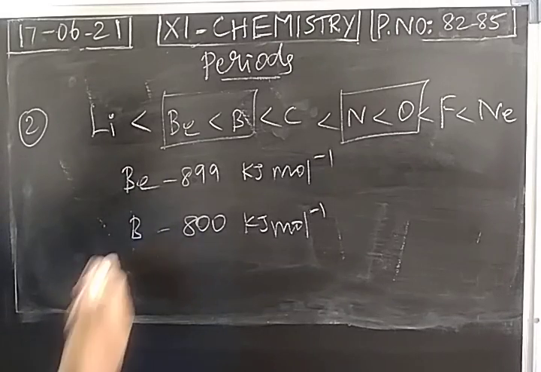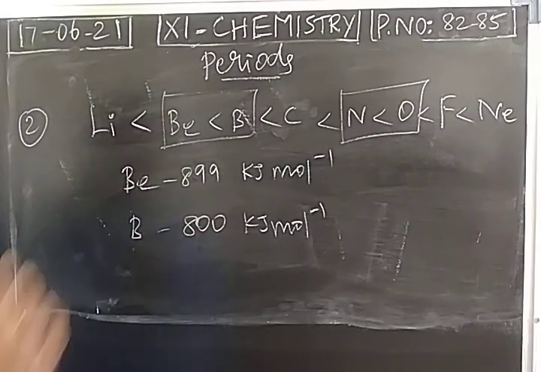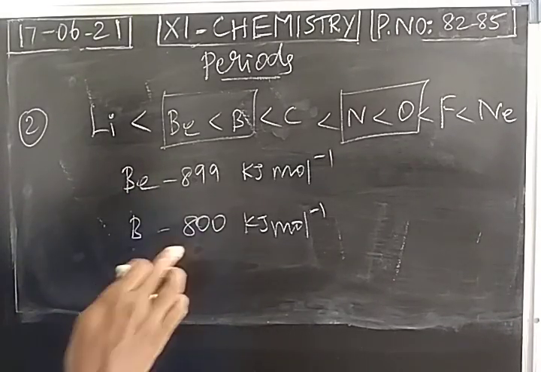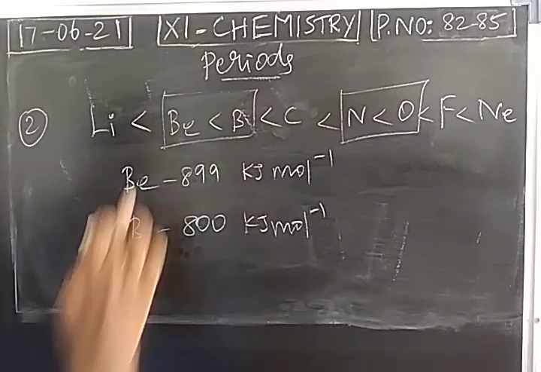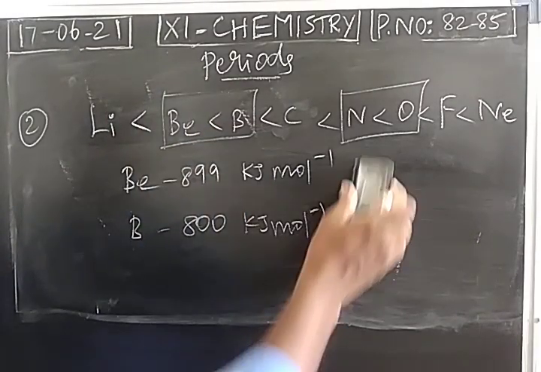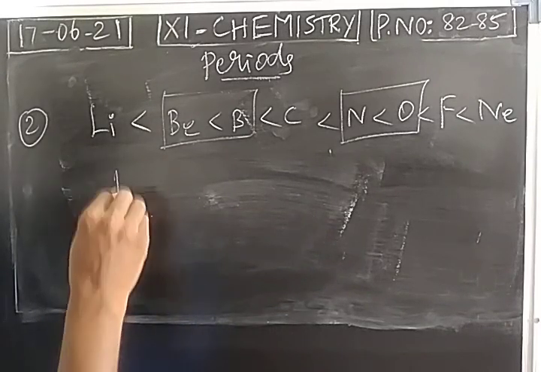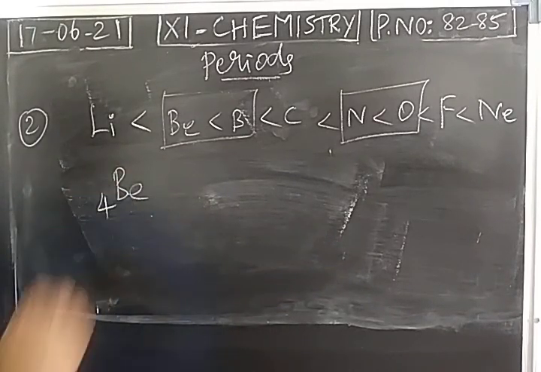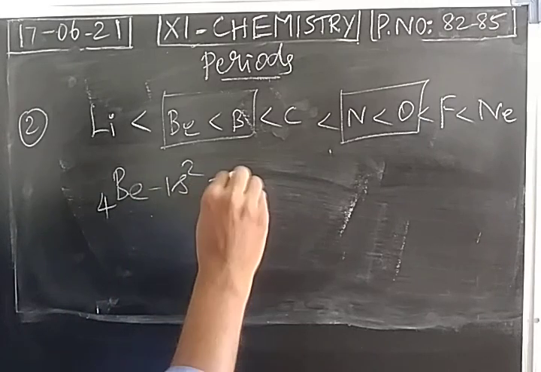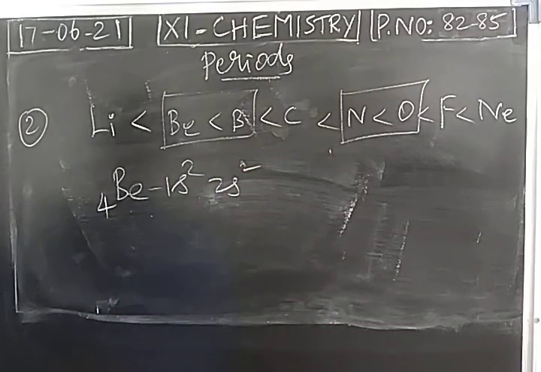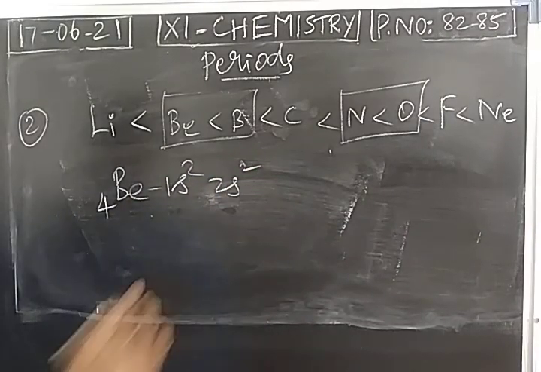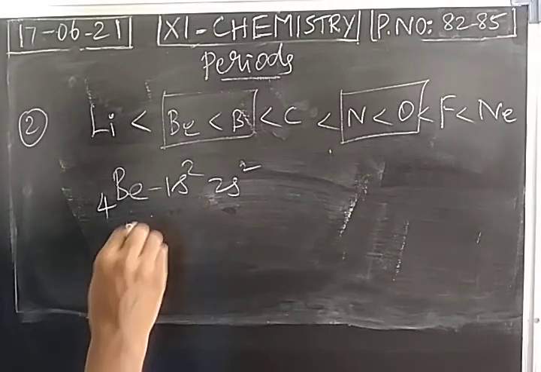So left to right, ionization energy has to increase. Then why is there a decrease in this case? For that, electronic configuration is playing a major role. When you take beryllium with atomic number 4, it has a completely filled electronic configuration. Beryllium has just 2 orbitals, both are completely filled.